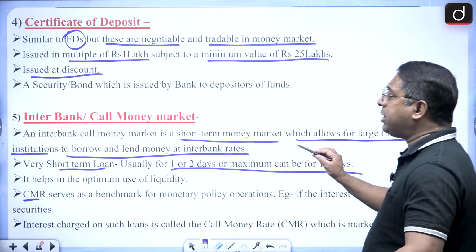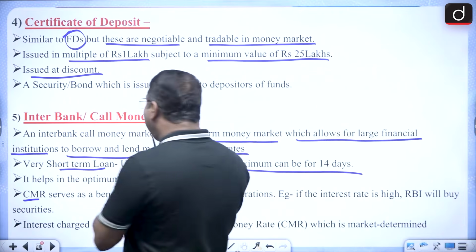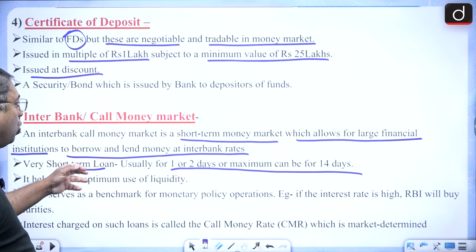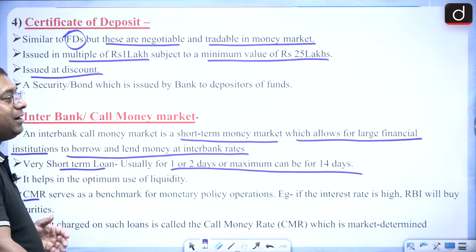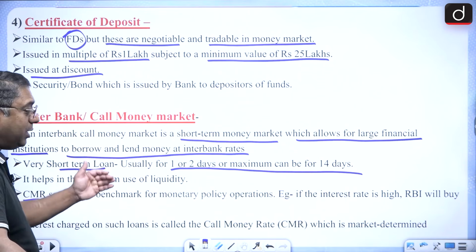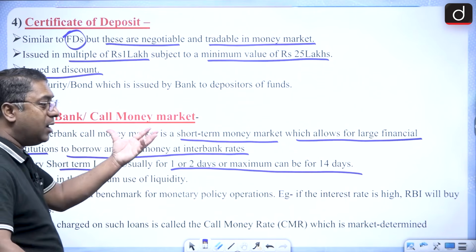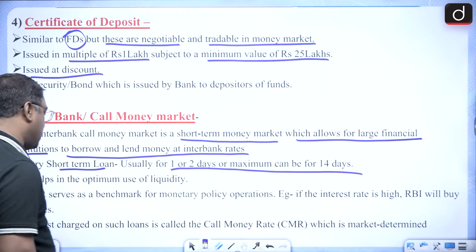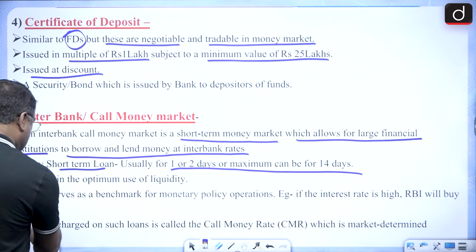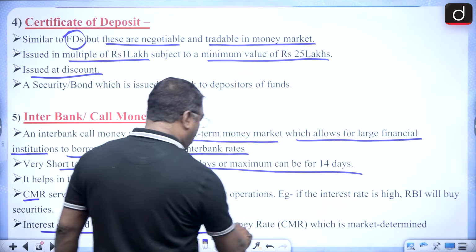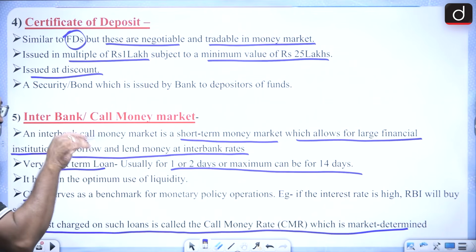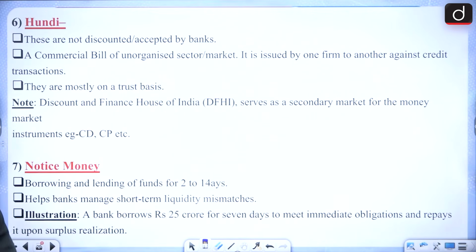Very importantly, this is interbank, that is, commercial banks among themselves when they borrow to maintain their cash reserves, the call money market is used. But the call money market is only used when the interest rate in other sources is high. The interest charged on such loans is called the call money rate, which is market determined. That's why I said it's very, very volatile.